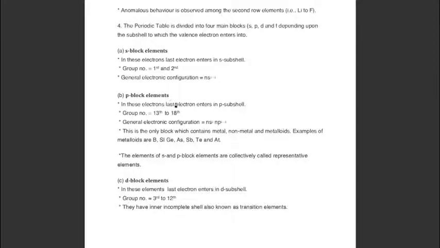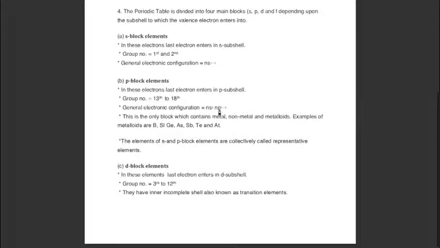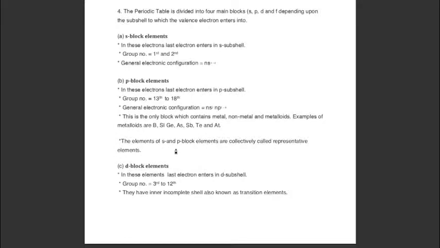P block elements: the last electron enters in the P subshell, group number from 13 to 18. General configuration is ns2 np1 to 6. Very important to note this point: this is the only block which contains metals, non-metals and metalloids. Examples of metalloids are these. The elements of S and P blocks are collectively called representative elements.